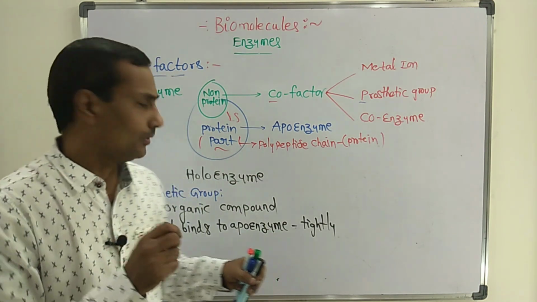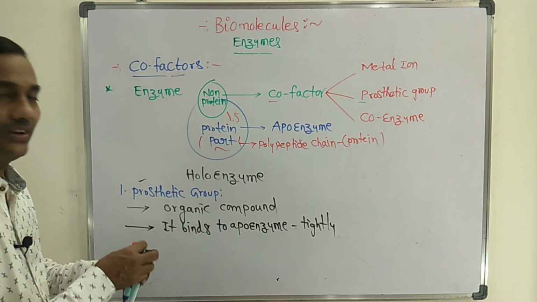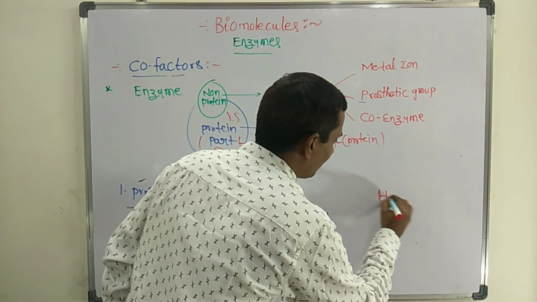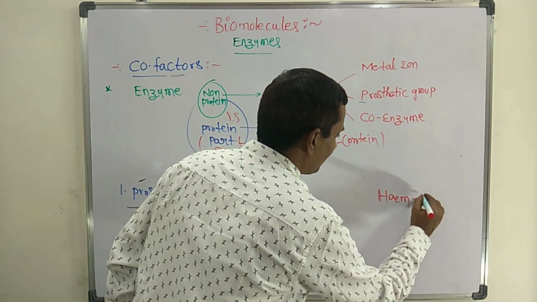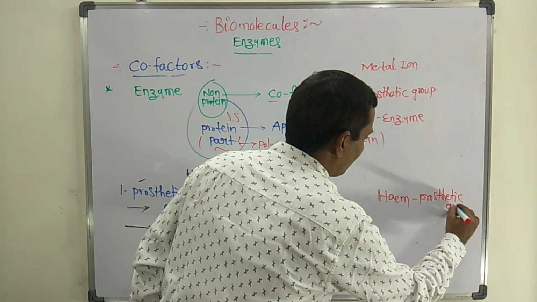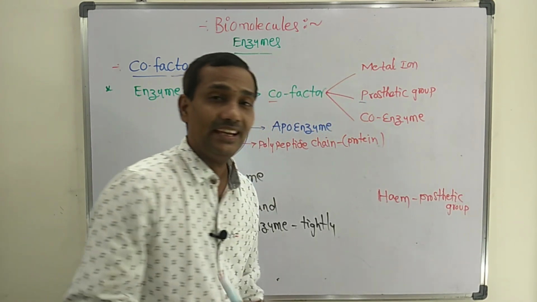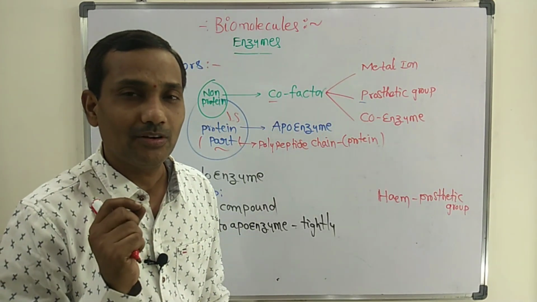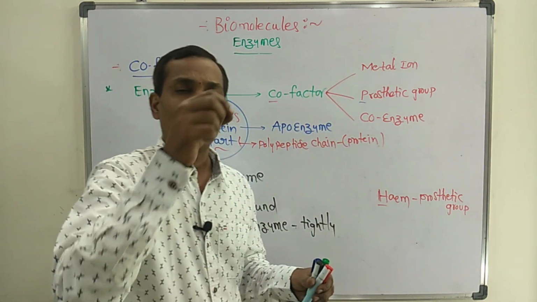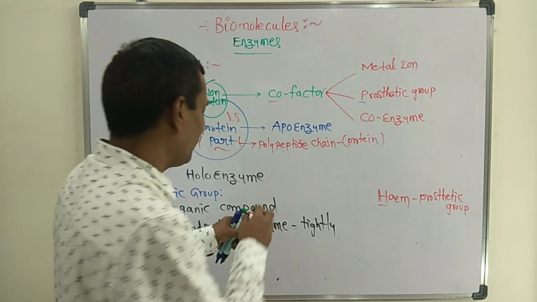The example for prosthetic group is very important. Heme is a prosthetic group. Heme is the name of the prosthetic group.